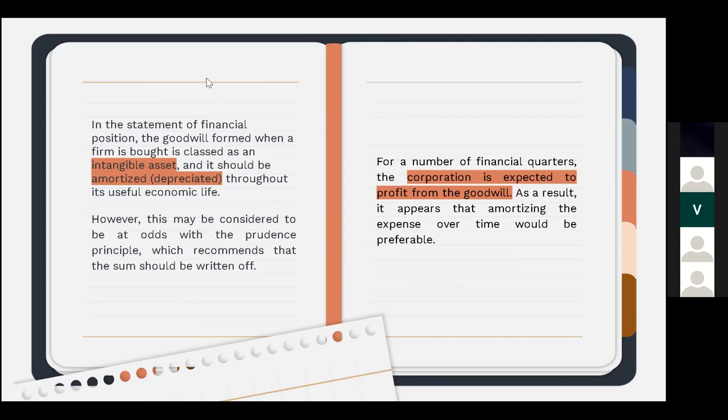Because the value and advantages of goodwill are extremely subjective, estimating the number of years the firm would profit from it is challenging. The overarching argument, on the other hand, is that the corporation will most likely profit from the goodwill for a number of years. As a result, it appears that amortizing the expense over a number of years will be preferable. Goodwill is negative when the acquisition price is less than the fair market worth of a company's assets and liabilities. Next.